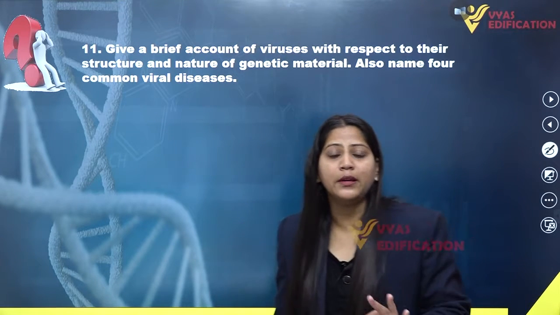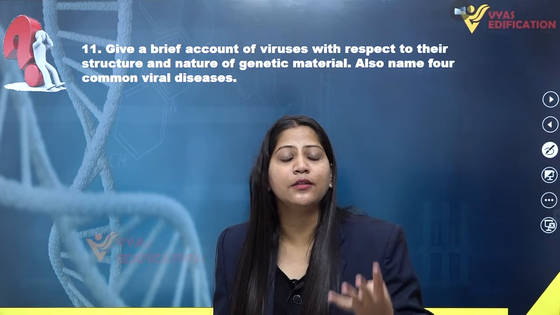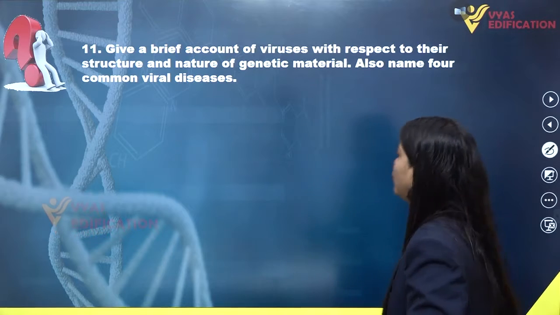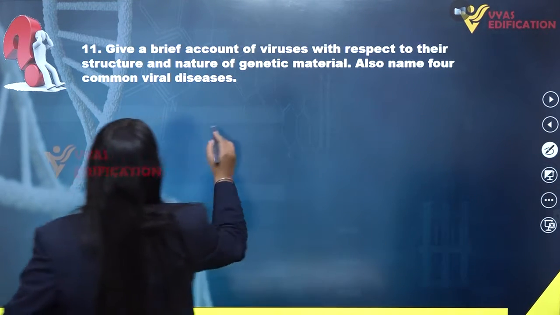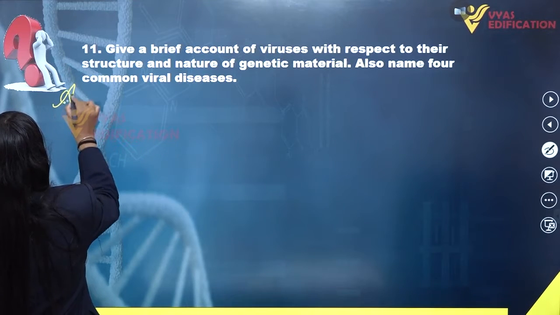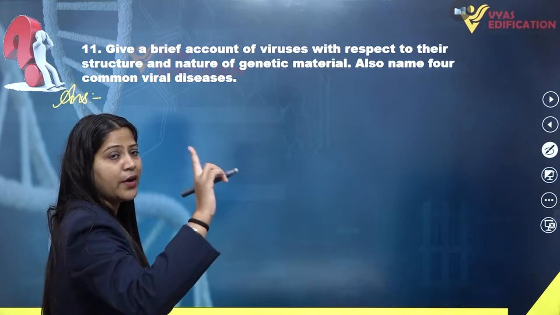The four common viral diseases are AIDS, smallpox, mumps and influenza. So all these are the four common diseases which can be caused by viruses. So the answer of this question goes like this. First we are going to talk about the structure of viruses.